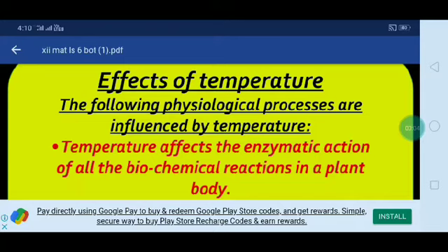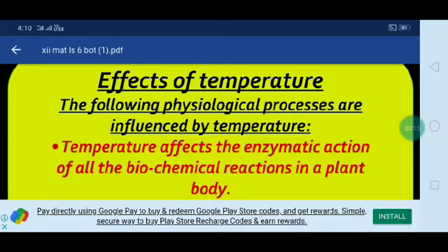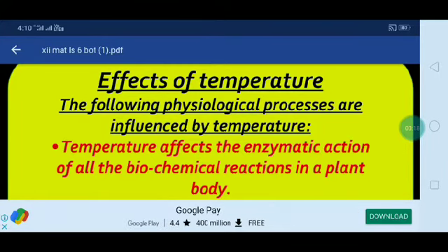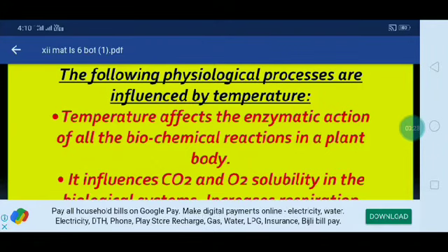Okay, good afternoon, students. Now you have to see the effects of temperature. We already saw that one. We have to continue the effects of temperature. The following physiological processes are influenced by some temperature aspects. What are they? Temperature will affect the enzymatic action of all the biochemical reactions in a plant body.